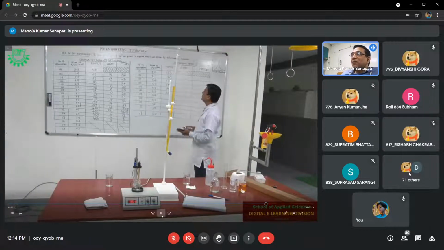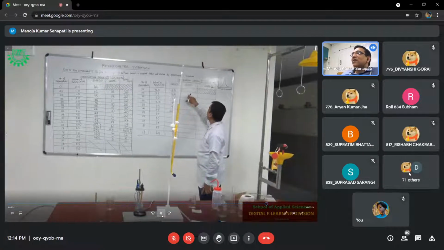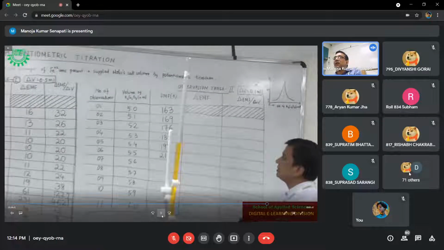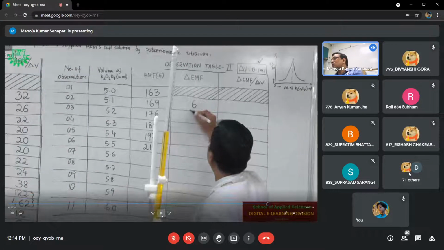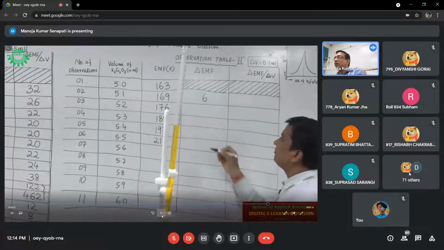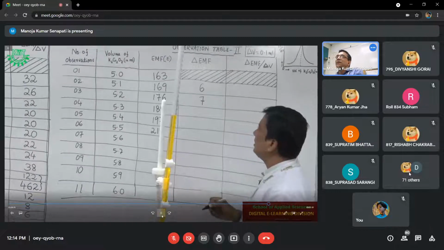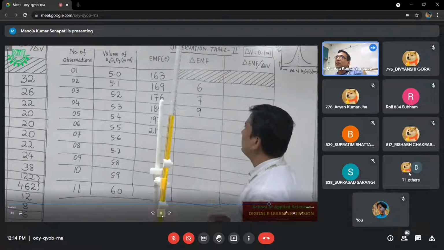Now at 5.6, you see there is a drastic change. The reading is changing. So here also you have to do the calculation in the same manner, del EMF by del V. When the reading is changing, you have to wait. If the reading is constant, within 1 minute you record. If again it is changing, then you have to wait. So you can see how the del EMF is being calculated.